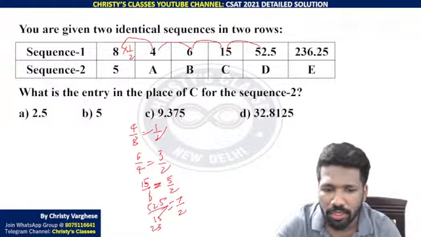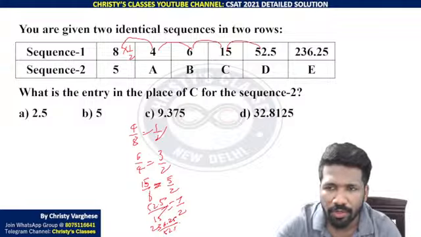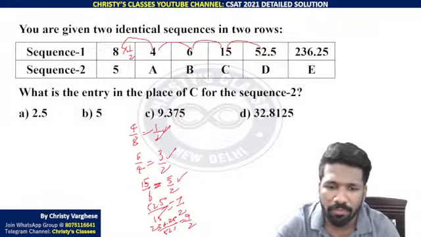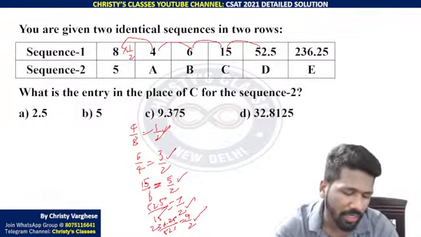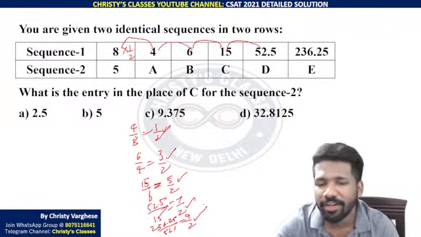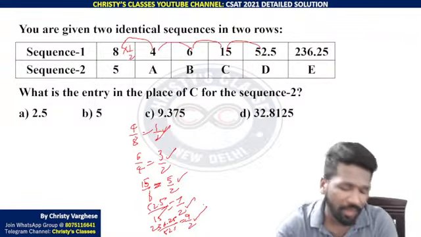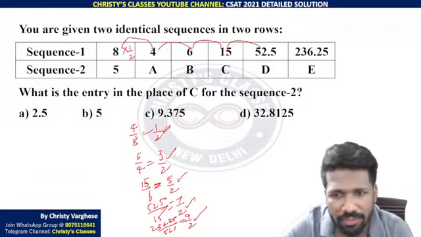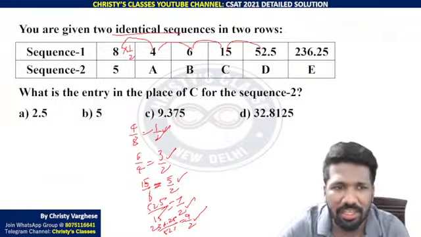Similarly, 236.25 divided by 52.5, you will get 9 by 2. So look at this: 1 by 2, 3 by 2, 5 by 2, 7 by 2, 9 by 2, etc. That is half, 1 and a half, 2 and a half, 3 and a half, 4 and a half, etc. That is enough. The question says that there are two identical sequences.